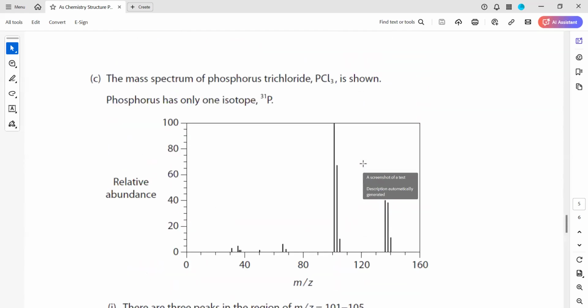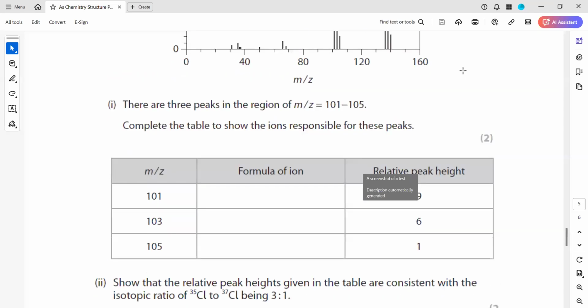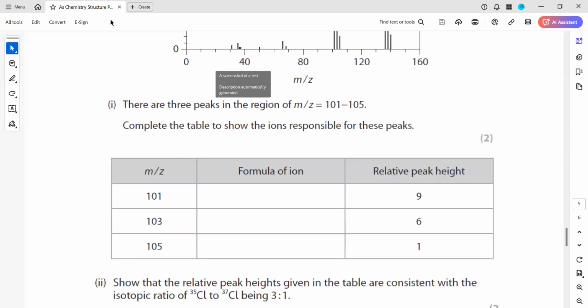So we have a PCl3 molecule, and we want to identify the formula. We know chlorine mass is 35 and it can be 37, and phosphorus is 31.